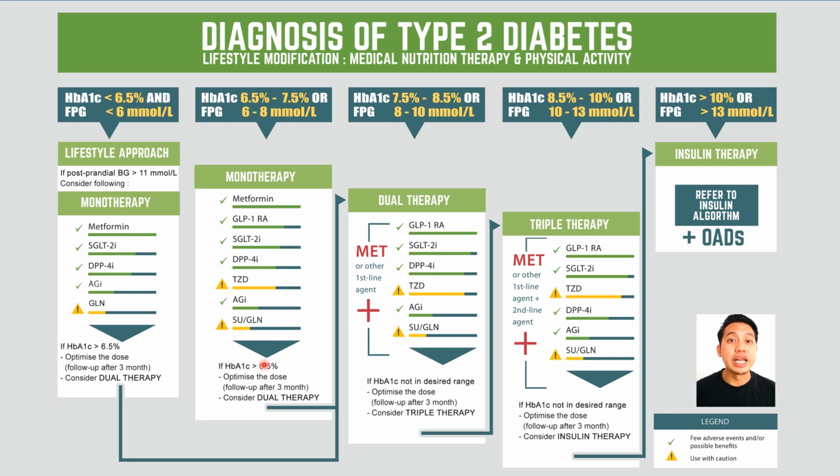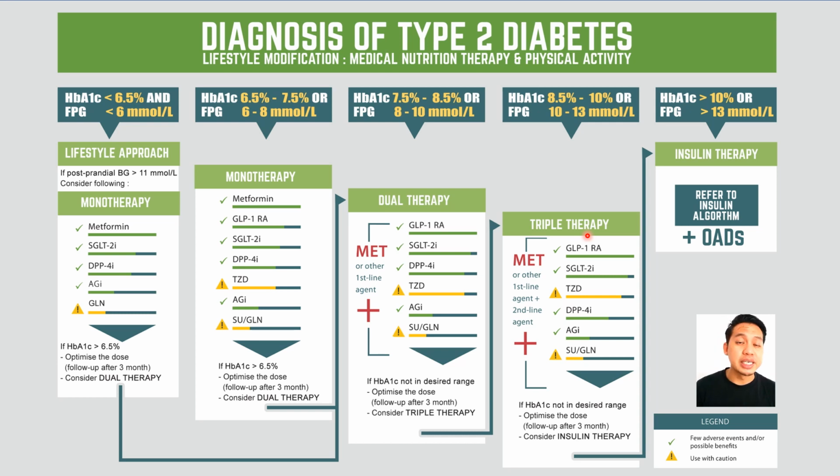If the patient is unable to achieve the desired target goals even though the dose of metformin has been fully optimized, we will consider dual therapy by adding another class of anti-diabetic drugs as stated here. Those who are newly diagnosed type 2 diabetic patients whose HbA1c is in the range of 8.5% up to 10%, or fasting plasma glucose in the range of 10 to 13 millimole per liter, we will straight away give him or her triple therapy of metformin and another two classes of anti-diabetic drugs as stated here.